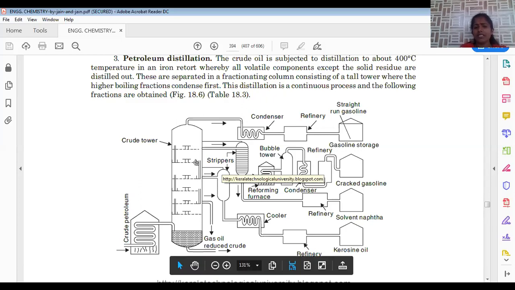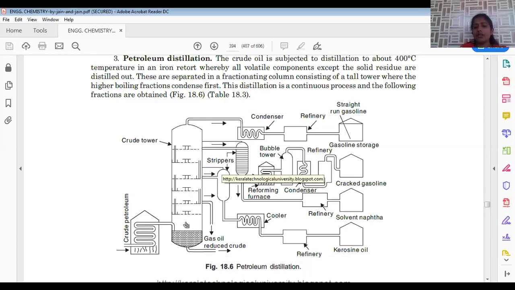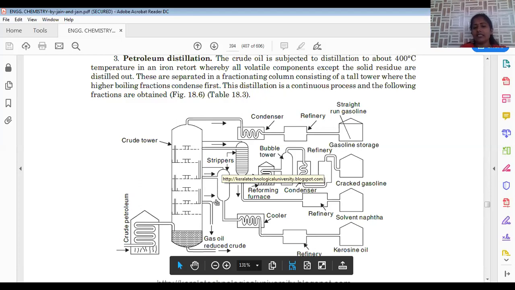As we are supplying the heat, different compartments in this distillator have different temperature regions. Based on the temperature zone, the type of fraction can be collected. So at their boiling point value, those gases or materials get collected at different regions. This is about the fractional distillation. Let us see the schematic representation of the fractional distillation process. Here we will see the fractional distillation process in detail.